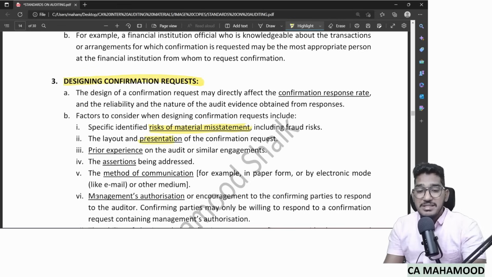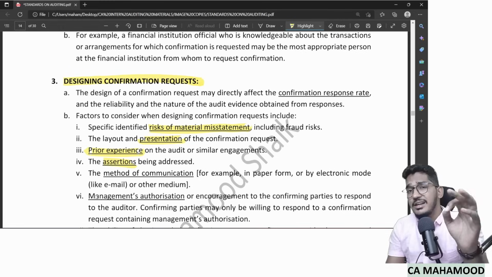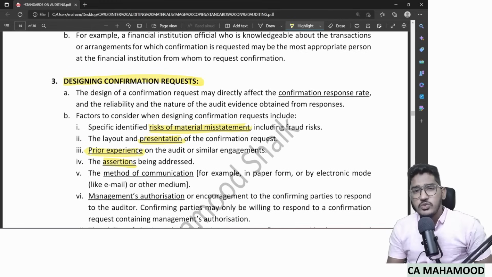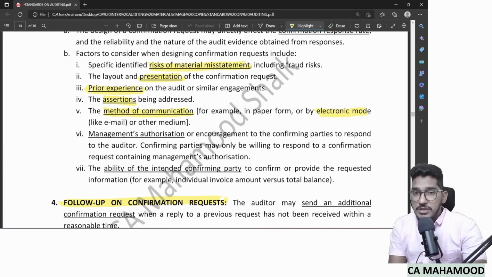It also depends on presentation, like whether you have to send a positive or negative. Prior experience, even you can use your past experience here. And also it depends on that concerned item of financial statements. If the item is very material, a very important item, use a positive confirmation request. If the item is very immaterial or insignificant, use a negative confirmation request. And also decide on the method of communication. As I've told, either you want to send it by email or physical post, or even management's authorization.